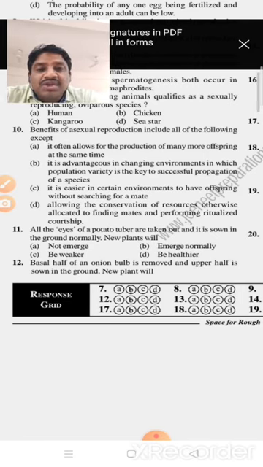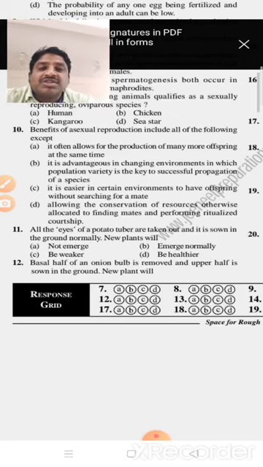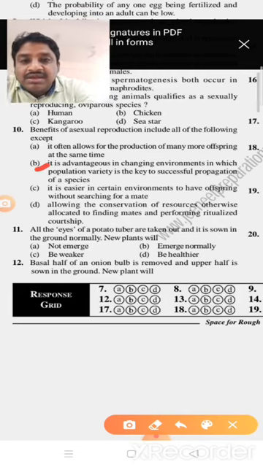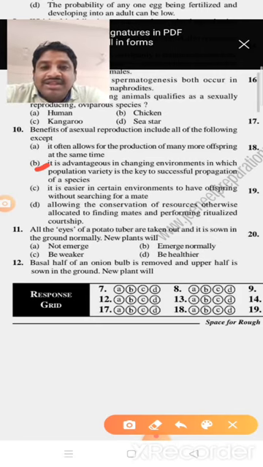So that is asexual reproduction, allowing the conservation of resources otherwise allocated to finding mates and performing ritualized courtship. So these also belong to asexual reproduction, it is the most beneficial part. So the only option is B, except of benefits of asexual reproduction include all the following except. Okay, and next one.